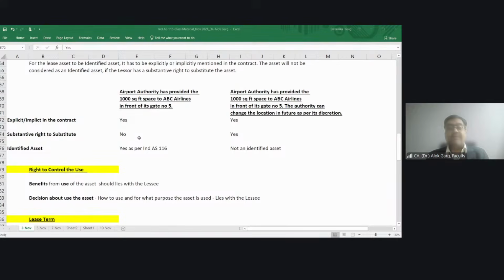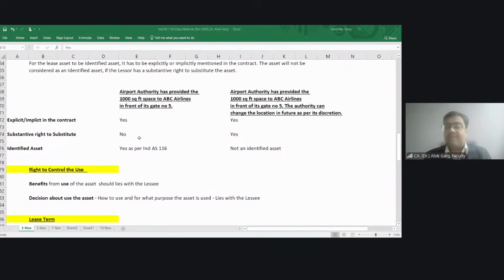You are right, Saminathan. But what about others? The example which I have taken for this office space, is it meeting the definition of an identified asset? Answer is no. Why? Because the lessor has a substantive right to replace the asset. And if it is not an identified asset, friends, then whether it will be covered under Ind AS 116? Answer is no. So it is not covered under Ind AS 116, but it doesn't matter.